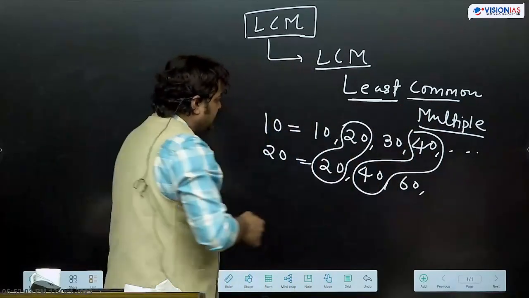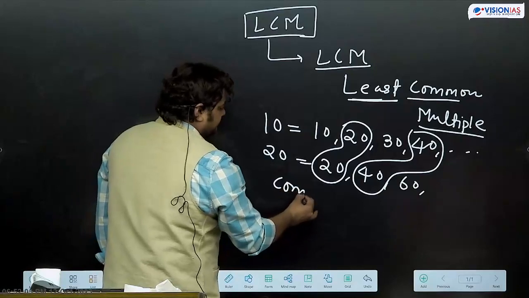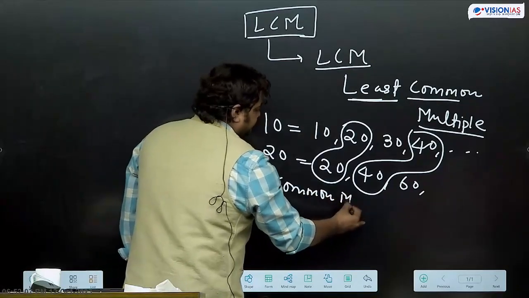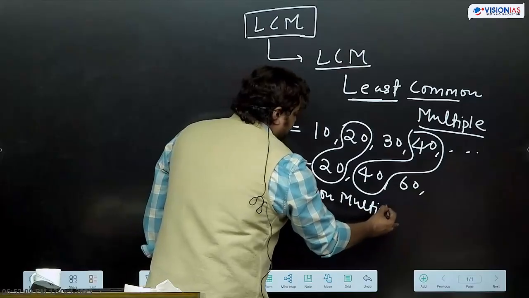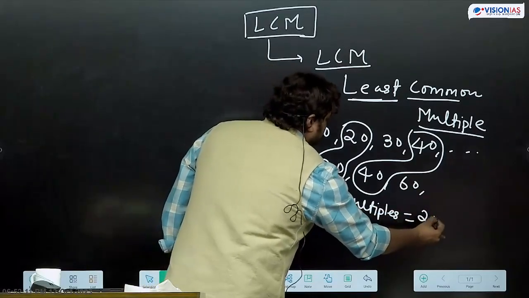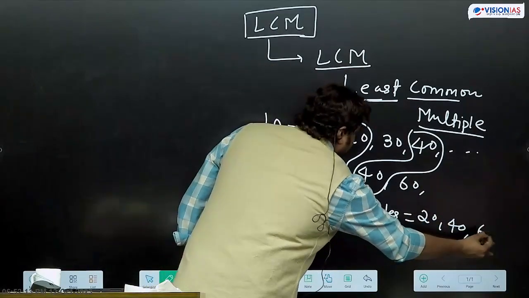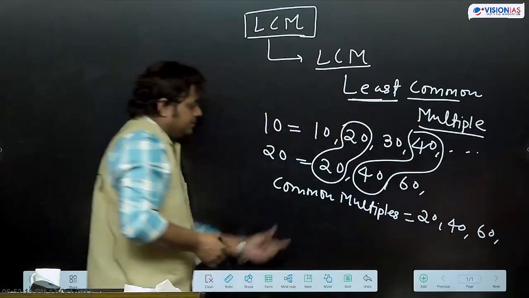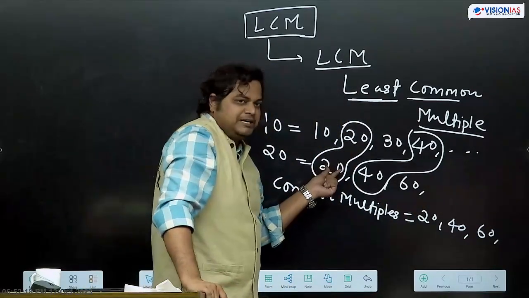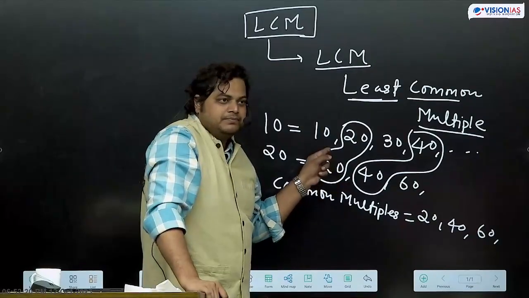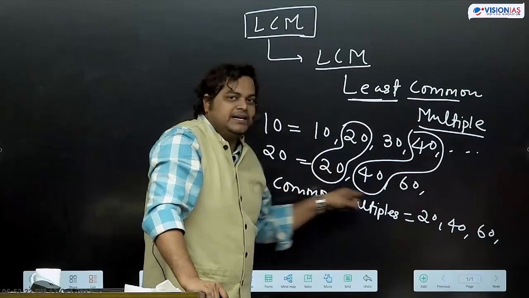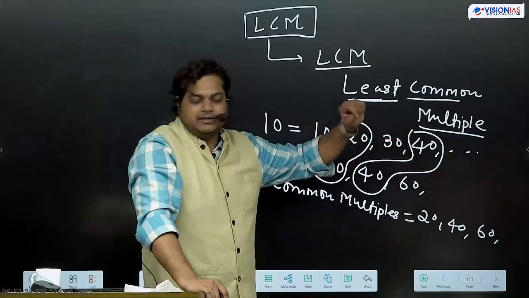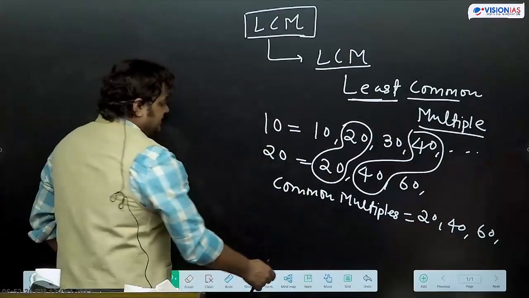So what are common multiples? 20, 40, 60 this way. So common multiples में if we calculate first multiple which is common, 20 आया, तो 20 का table will be the common multiple here. And it is asked least common multiple.